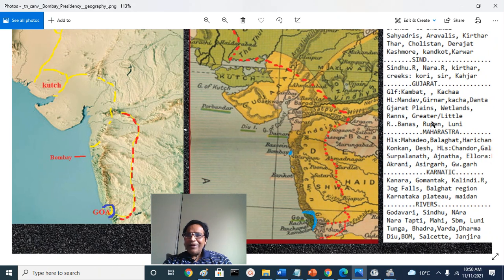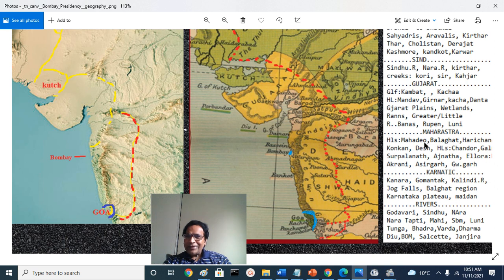Then Maharashtra, we have Mahadeva Hills, the water divide, north for Bhima and south for Krishna tributaries, and Balaghat region and Harishchandra region, that is Kalsubai range and so on, Thane, Nasik areas, Balaghat, Barsi, Ahmednagar, so those areas.